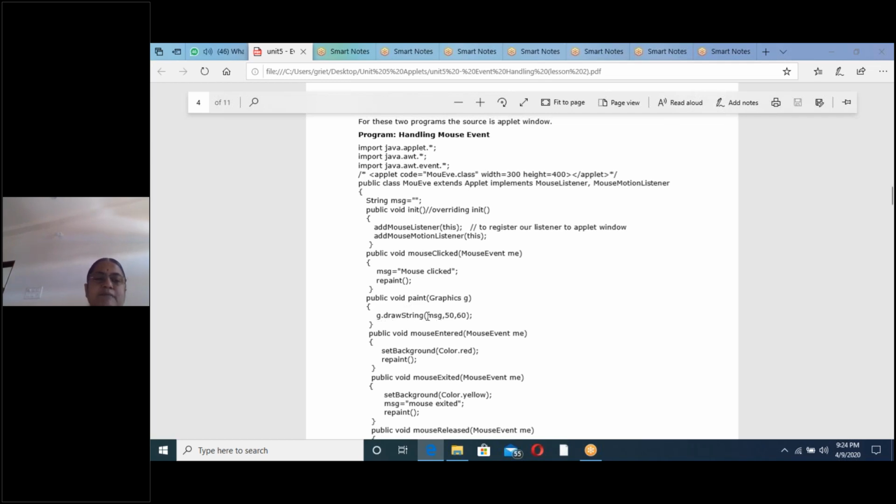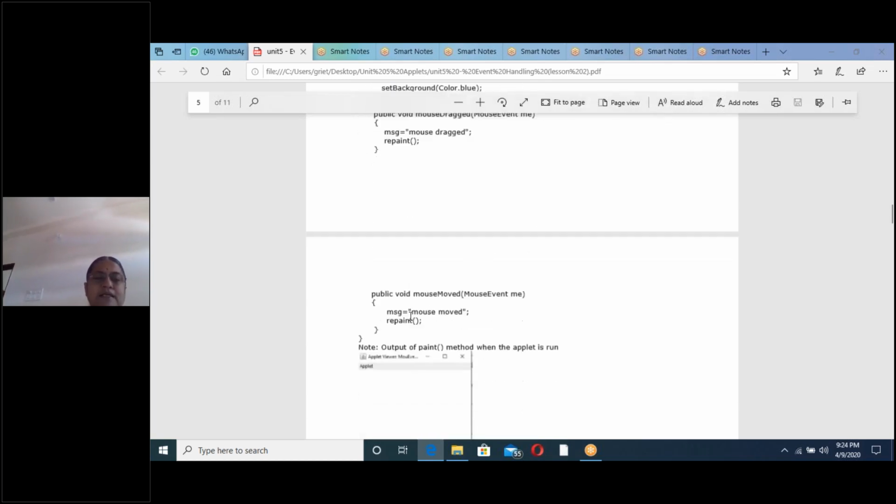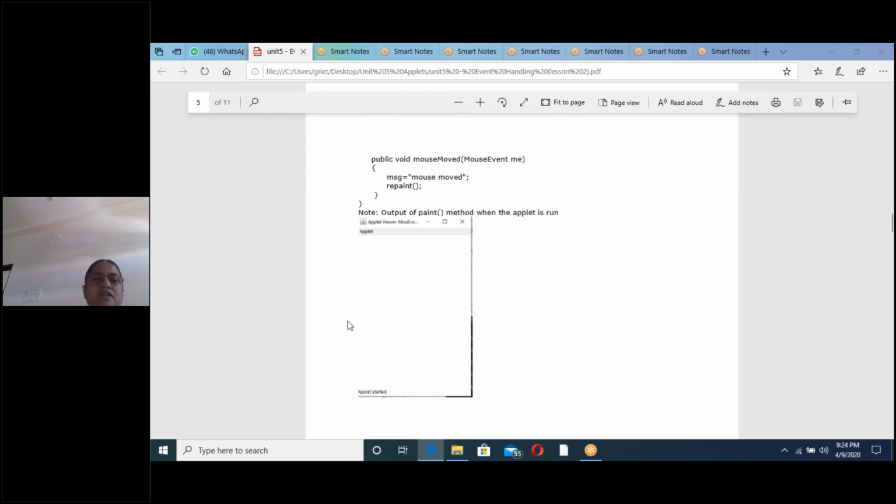drawString of message. Message is initially a null string, no? So here message is a null string. So the init method and paint method are executed automatically whenever you execute the program with appletviewer. So what is the output after this? You will get the empty applet window because message has a null string.